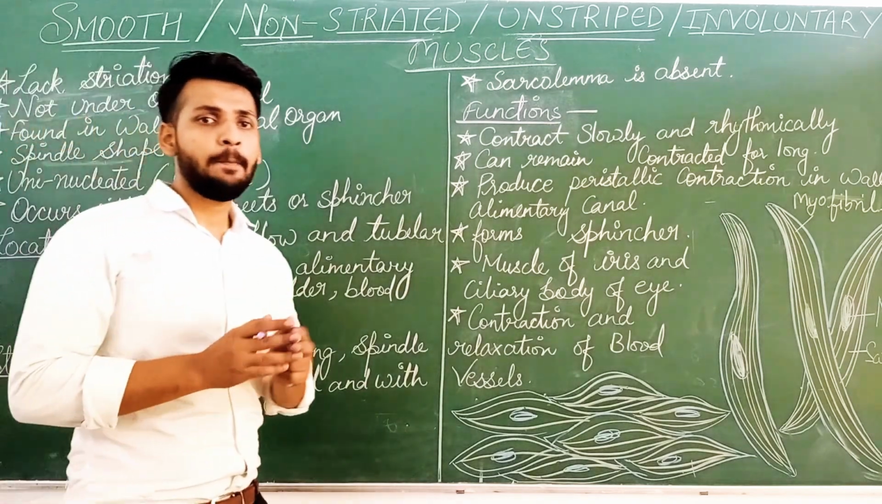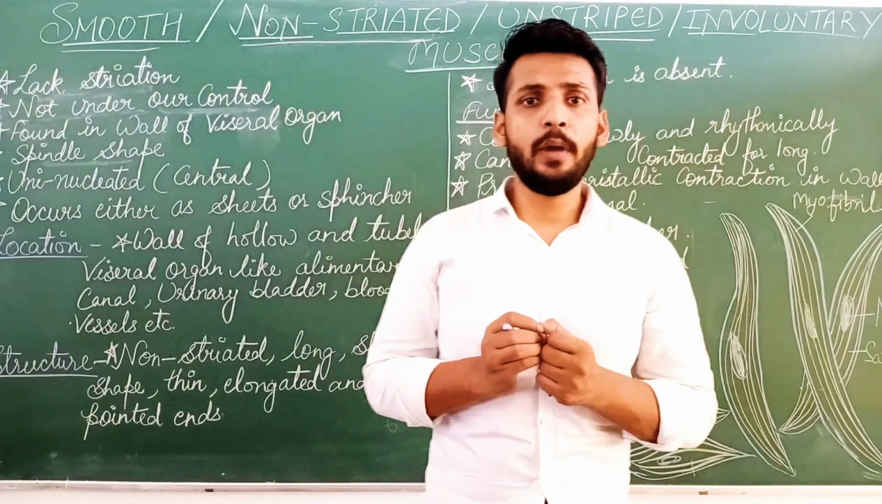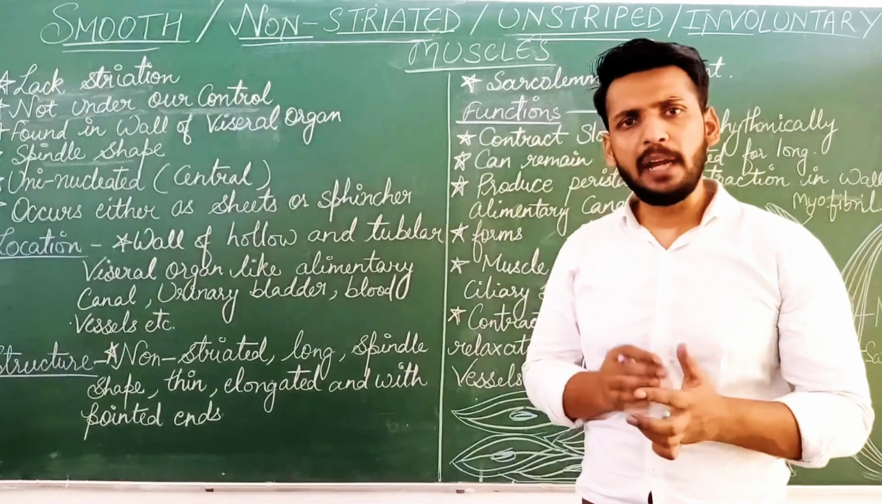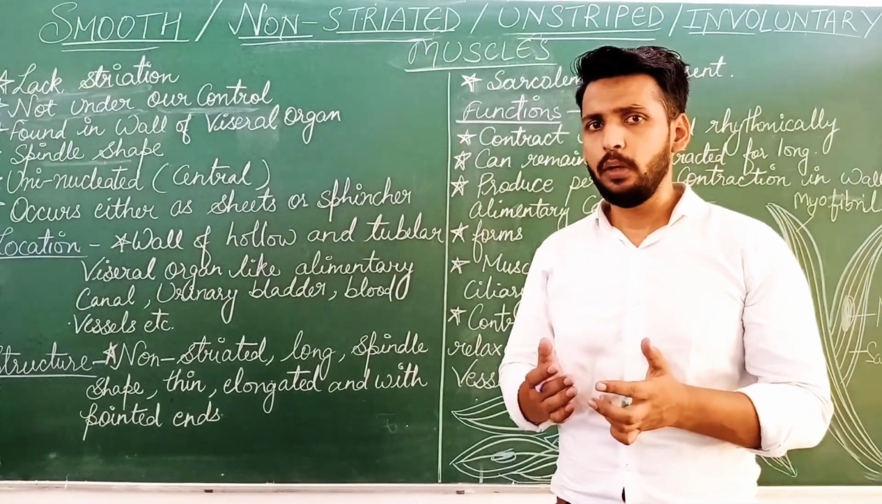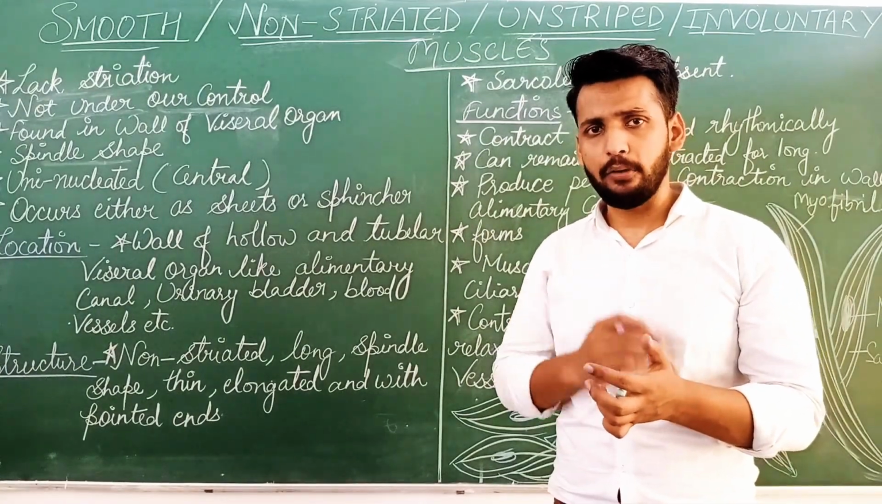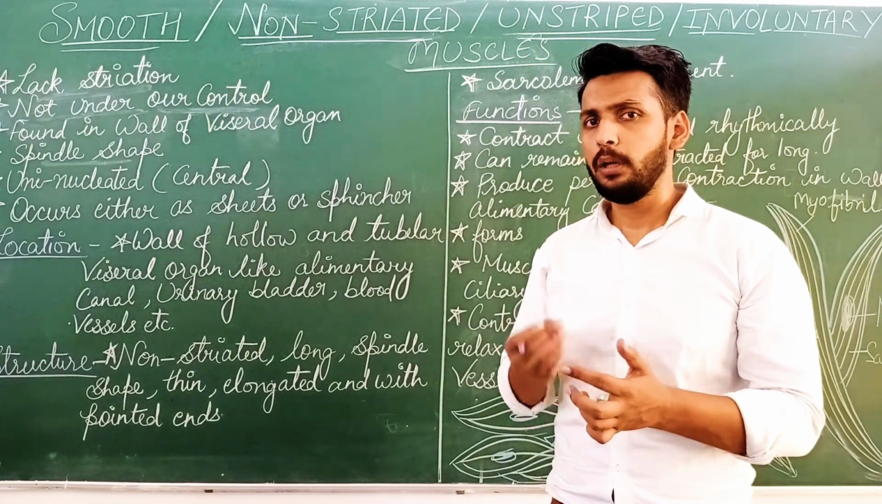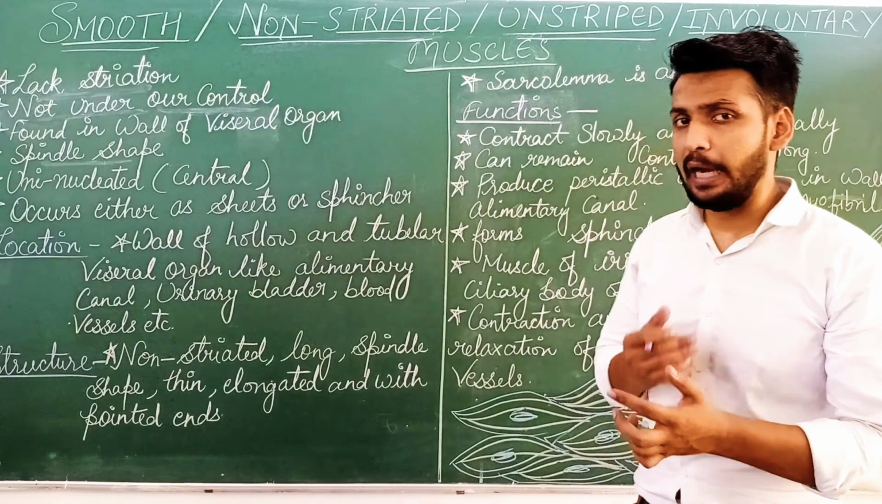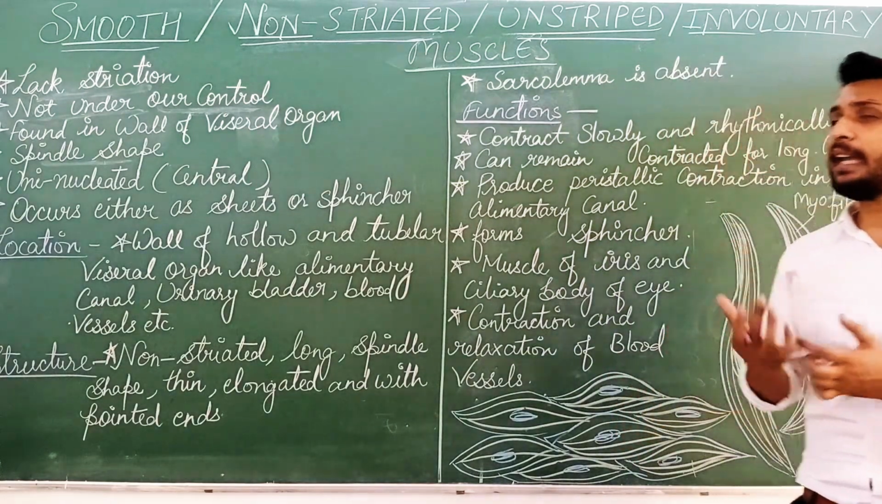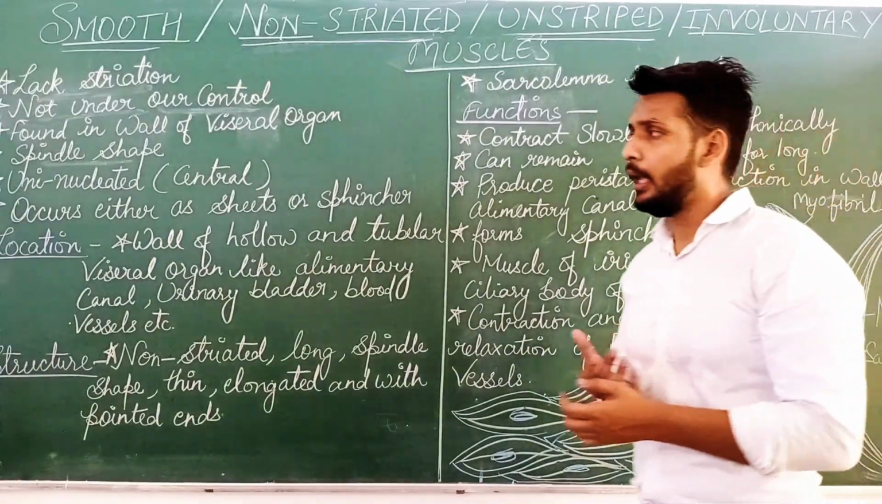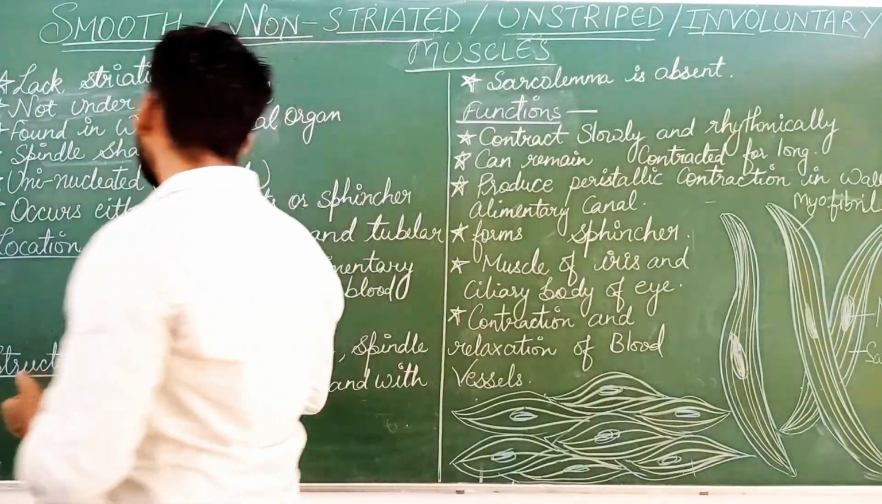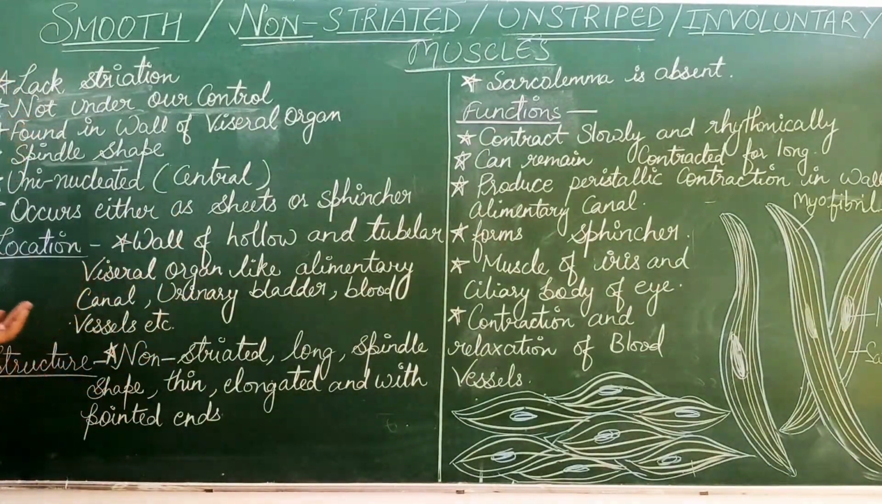Like blood flows in the vessels. Can you stop that flow? No, it flows automatically, right? It flows on its own, and we cannot control that flow. So, that action is involuntary. So, hence they are involuntary muscles.